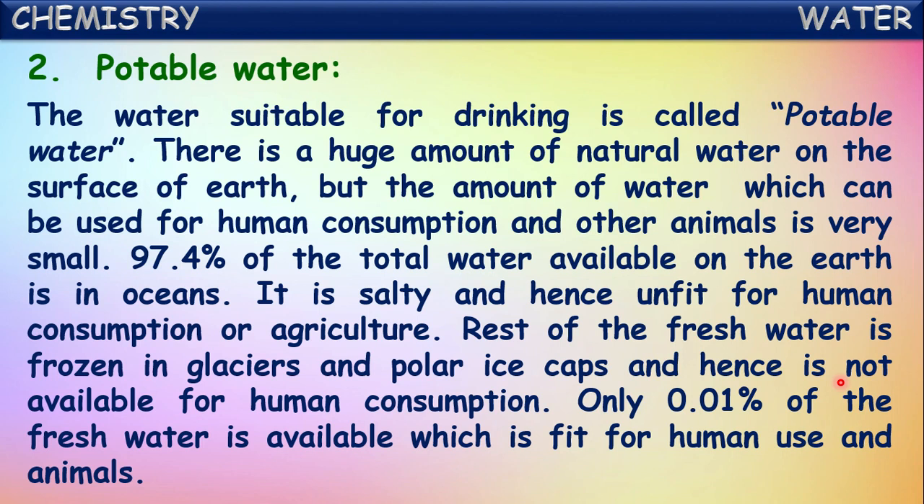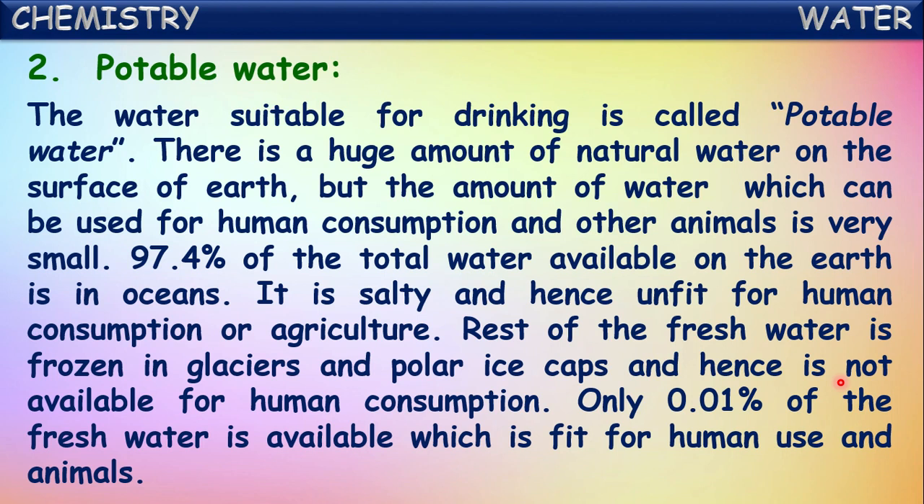There is a huge amount of natural water on the surface of earth, but the amount of water which can be used for human consumption and other animals is very small, isn't it? Around three-fourths of the surface is covered by water, we have studied, but a large amount of water in that is in the salt water form in the oceans and rivers. Only a very small percentage of water is available which is fit for consumption of humans and animals.